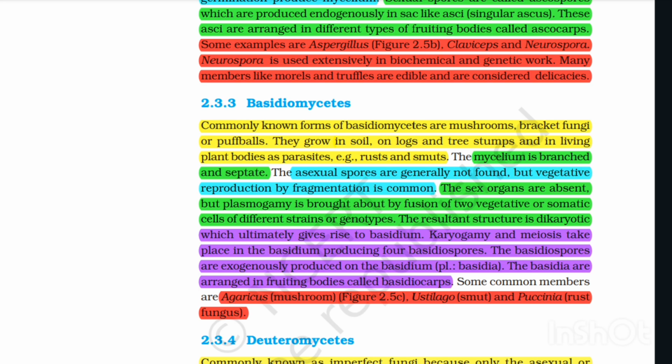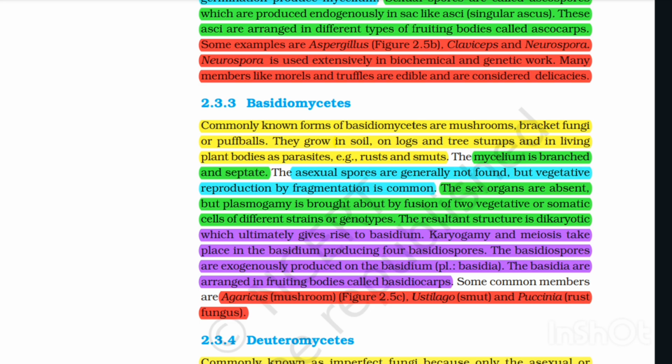The mycelium is branched and septate. The asexual spores are generally not found, but vegetative reproduction by fragmentation is common. The sex organs are absent, but plasmogamy is brought about by fusion of two vegetative or somatic cells of different strains or genotypes. The resultant structure is dikaryotic, which ultimately gives rise to the basidium.